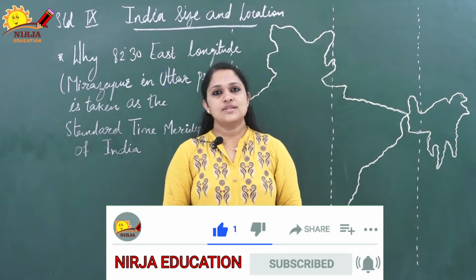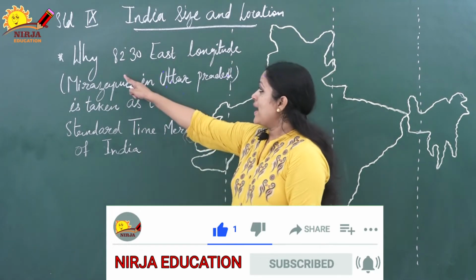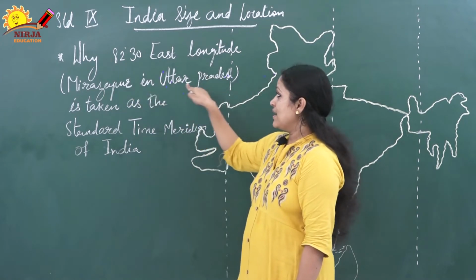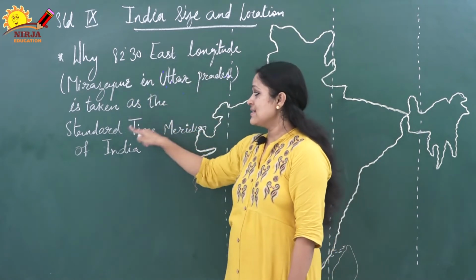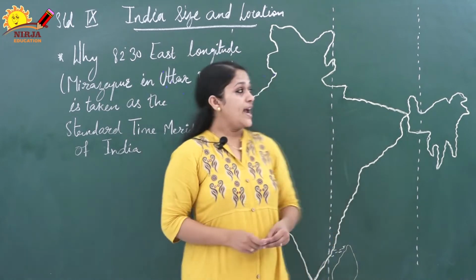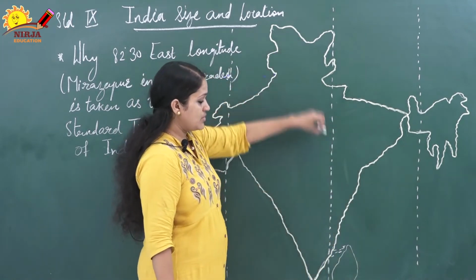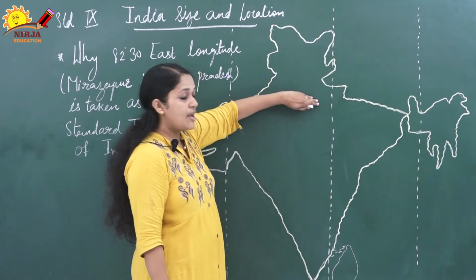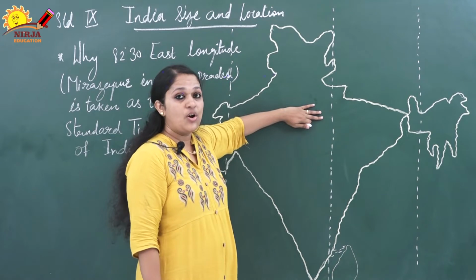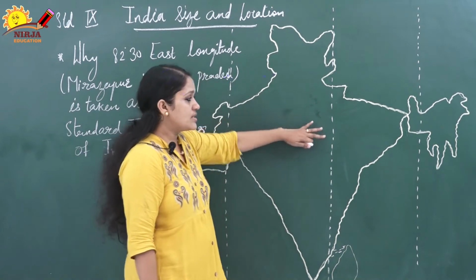Today we are going to discuss why 82 degree 30 minutes east longitude, Mirzapur in Uttar Pradesh, is taken as the standard time meridian of India. Means, the line which passes through the middle of the India map is called the Standard Time Meridian. Why is this taken as the standard time meridian of India? We are going to see that.